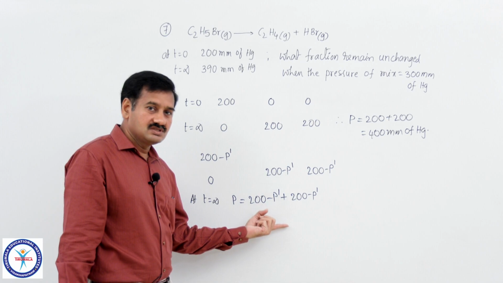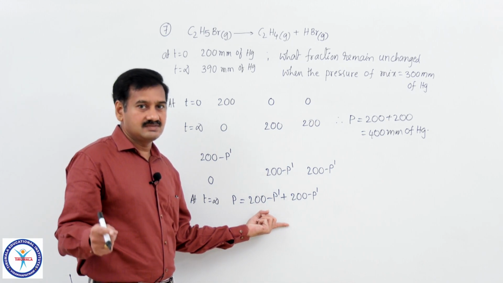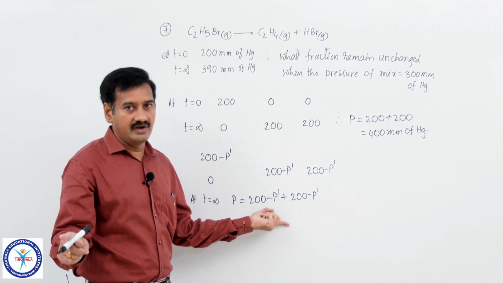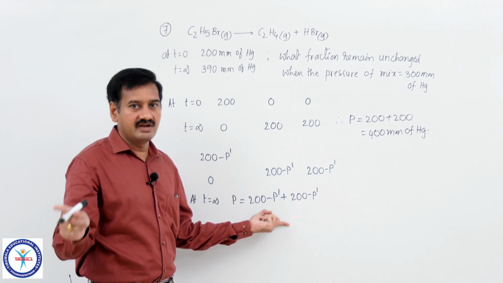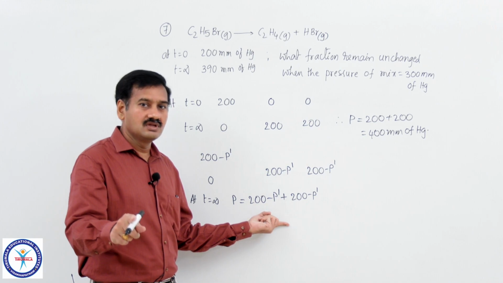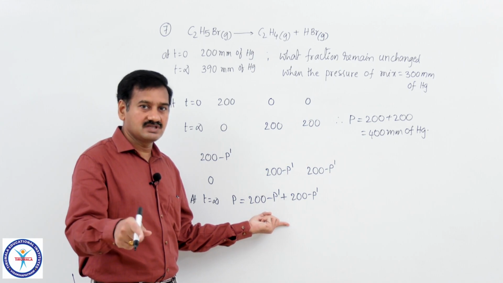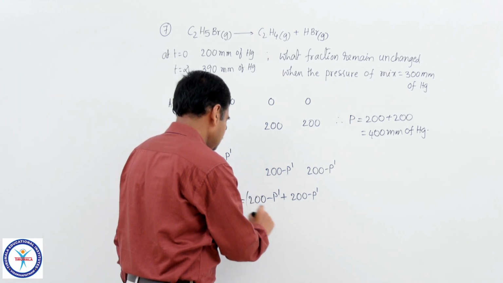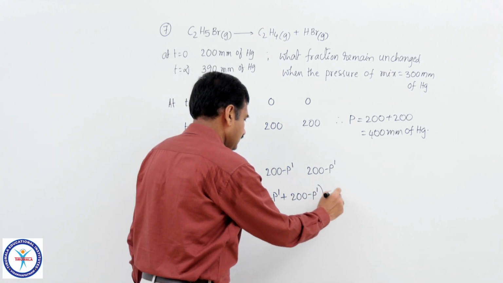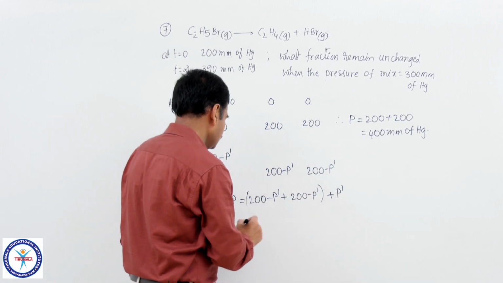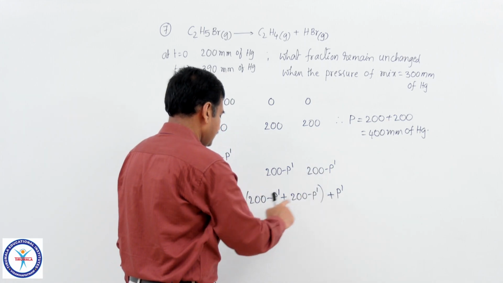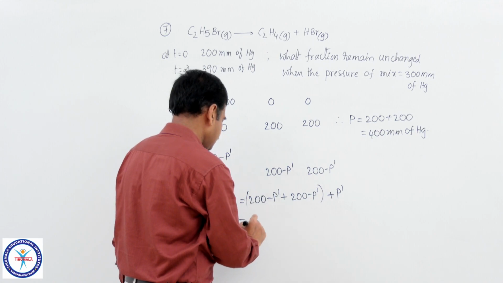But in addition to this, the unreacting gas is present throughout the course of the reaction. At time t equal to 0, P dash is the pressure of the inert gas. Even at time t equal to infinity, that inert gas is present, its pressure is P dash. So, total pressure is equal to this value plus P dash, the pressure of the inert gas. So, what is it? Minus P dash plus P dash will cancel, giving 400 minus P dash.